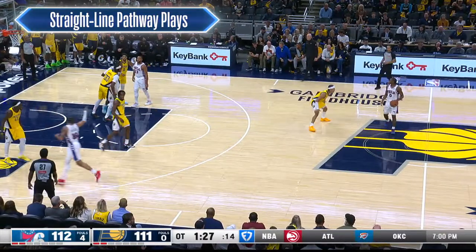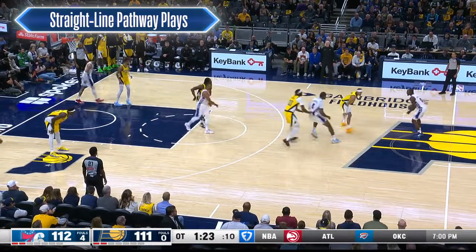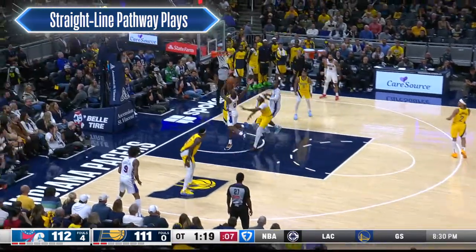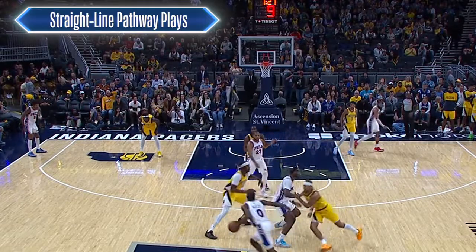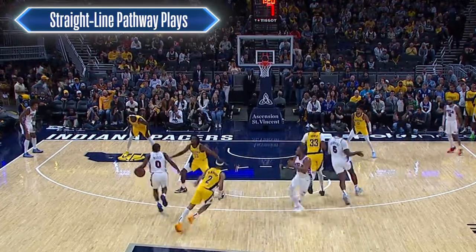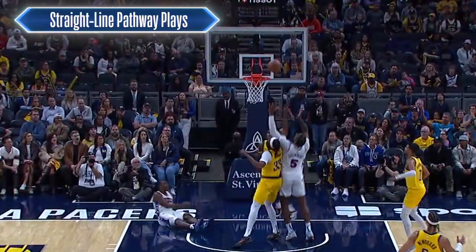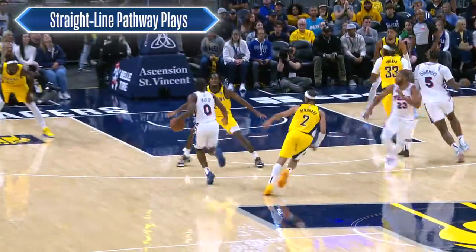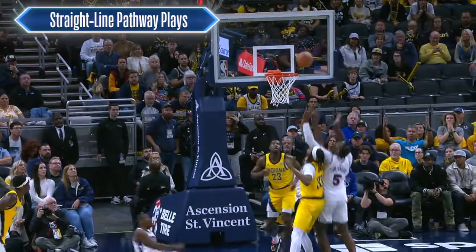Now, let's look at an example where the offensive player is not taken off his path. The defensive player here, Aaron Nesmith, maintains his legal defensive positioning, and he does not create any contact that would move the offensive player, Tyrese Maxey, off his path. We know that contact alone does not constitute a defensive foul, and while there is marginal contact on this play, there is no defensive foul, and this play was correctly ruled a no call and a play-on situation.